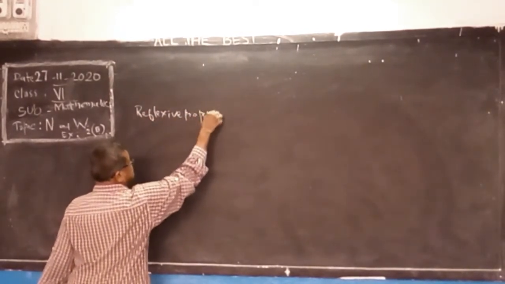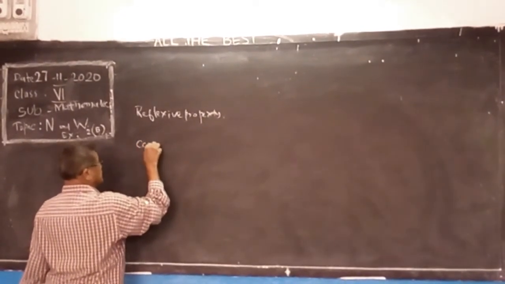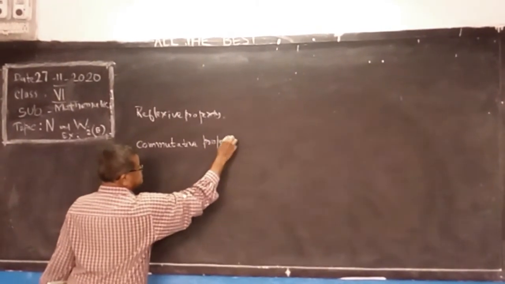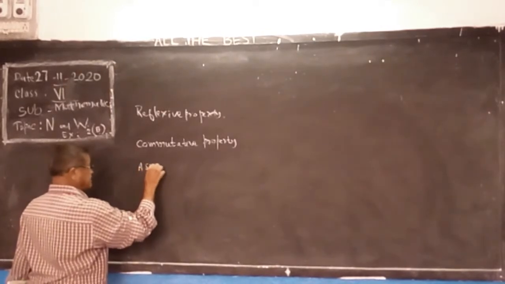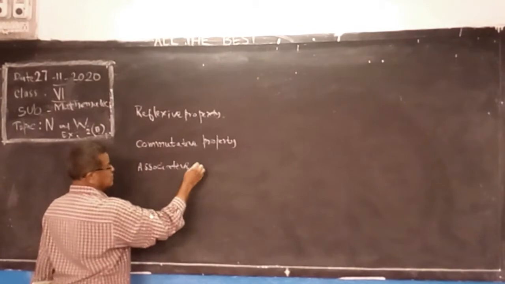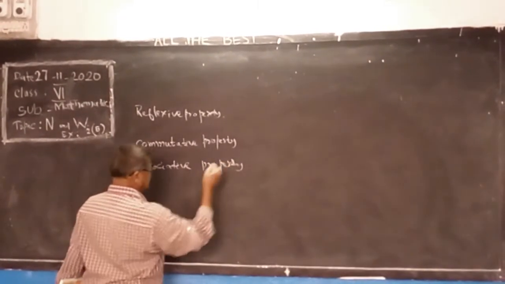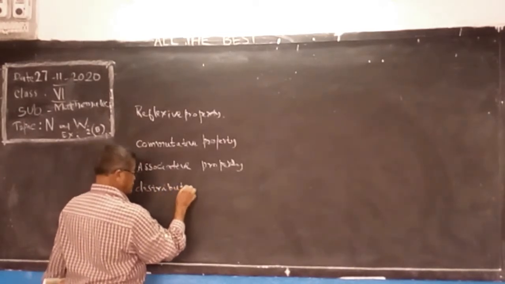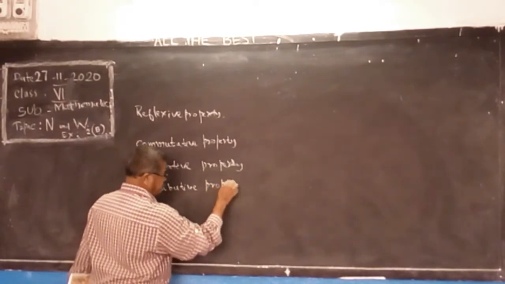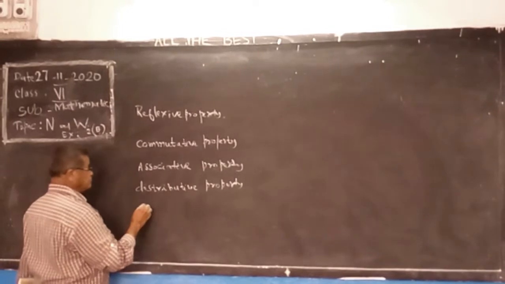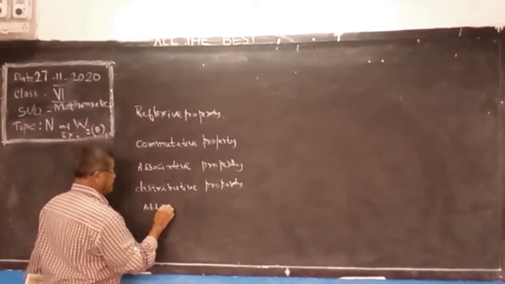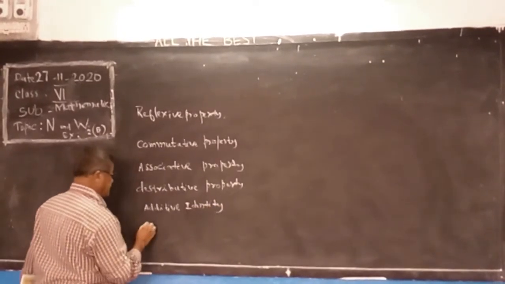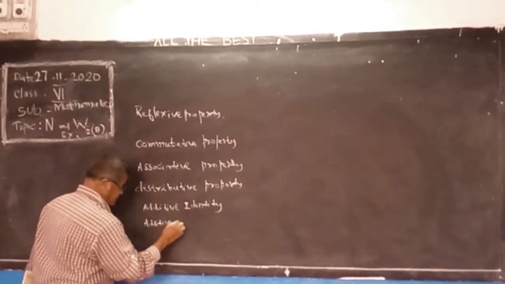Reflexive property, commutative property, associative property, distributive property, additive identity, and additive inverse.